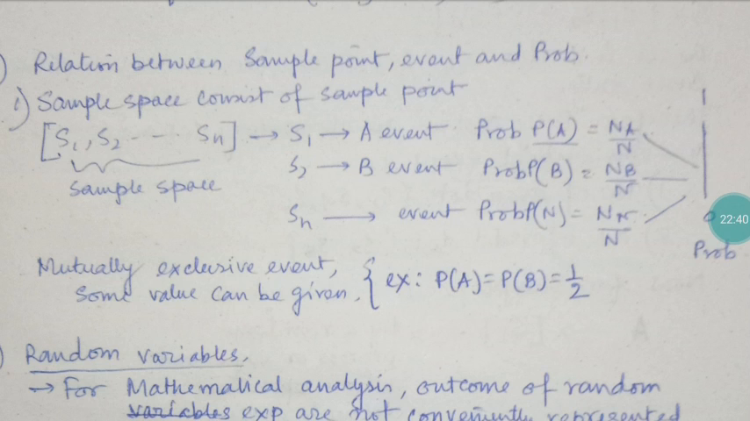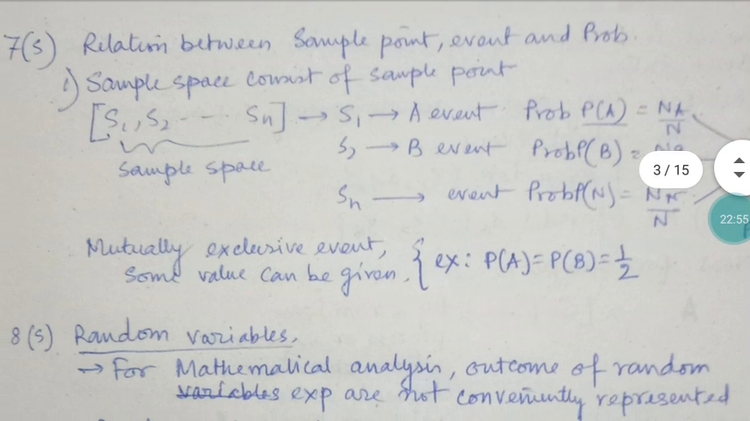Mutually exclusive events: some values can be given, where PA and PB are mutually exclusive. So if one happens, the other will not happen. This is called a mutually exclusive event. In this case some value can be given.